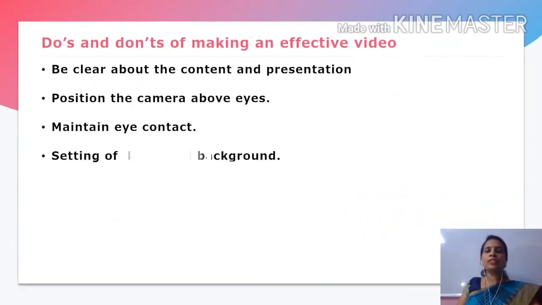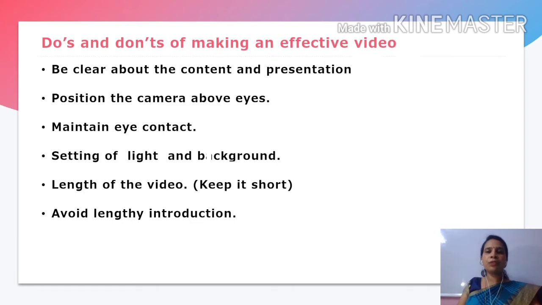Now, some do's and don'ts of making an effective video. A million-dollar question is: how can we make our videos effective? If your students like your video, it is effective, no more or no less. If you know your target learners and the needs of your students, you can definitely make your video effective. But even then, we have to be cautious about some things that we will discuss now.